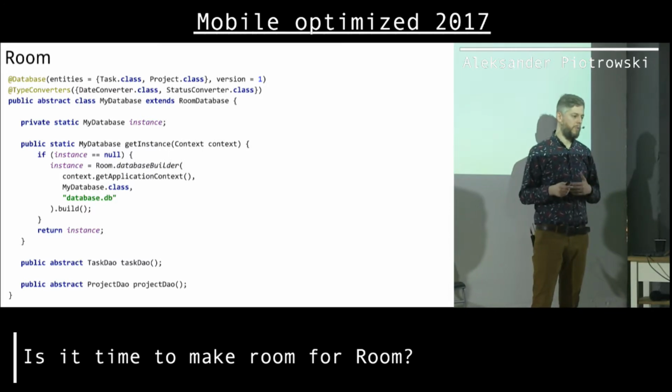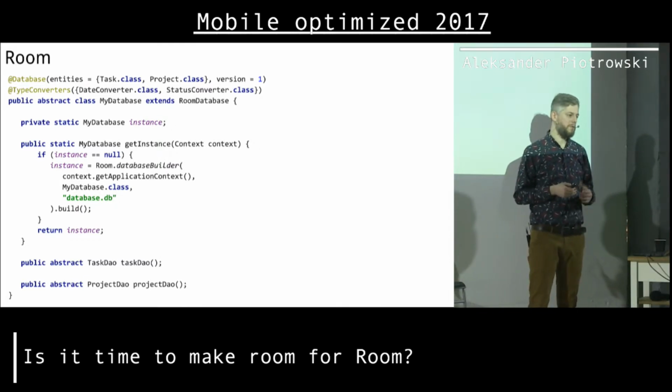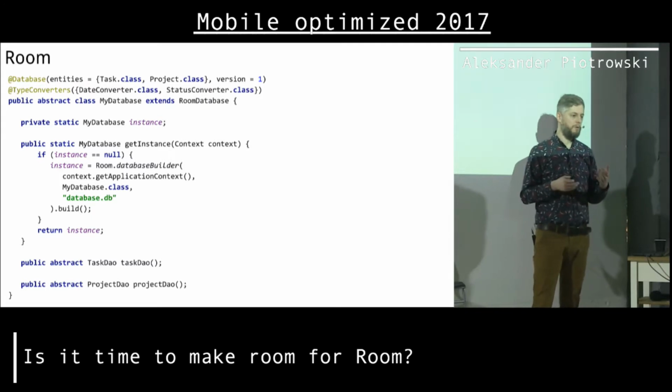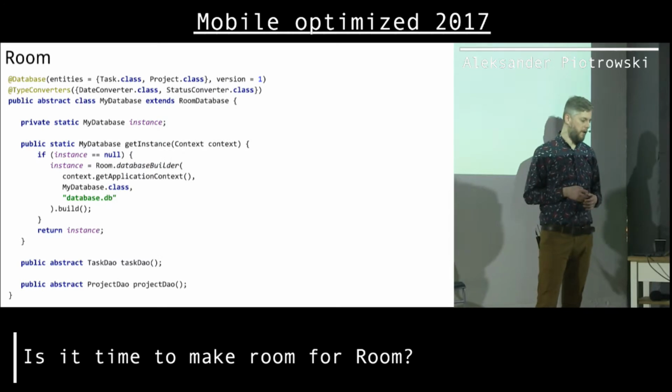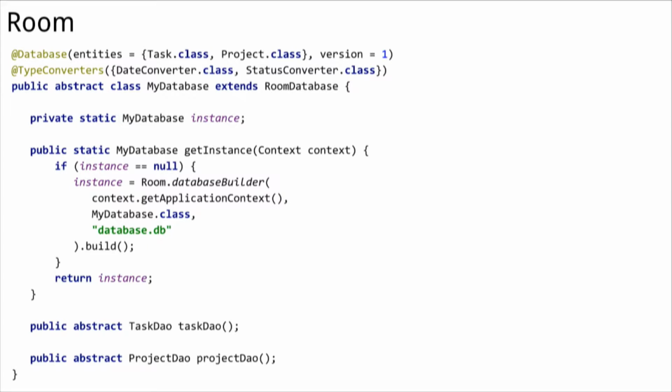Then also, if I want to make a conversion, it's a funny thing, because in SQLite you can keep in the database only a few types, mostly strings and integers. If we have a more complex object like a list of strings, we cannot keep that in the database. So we need to somehow convert that to a string. So there's this conversion idea. Basically, it's as easy as taking a list of objects and converting that, maybe using JSON, to a string, and then storing the string in the database. And then when we need to get this data from the database, we just do the opposite, so convert the string into